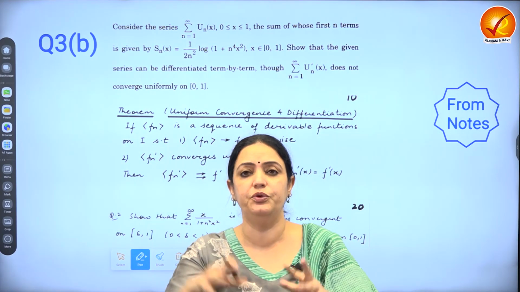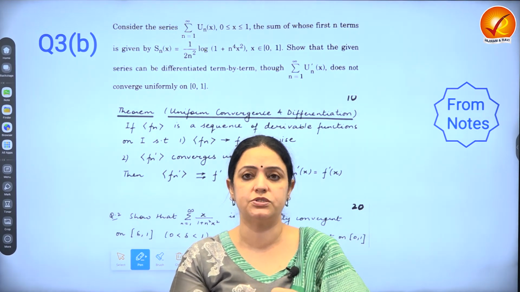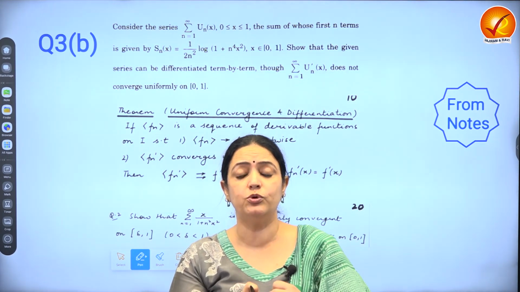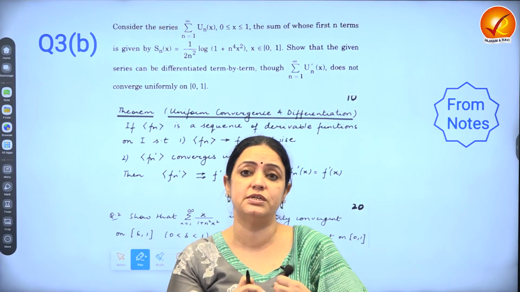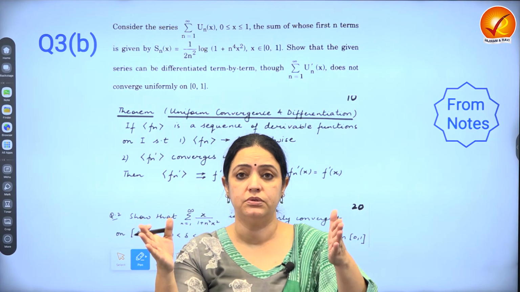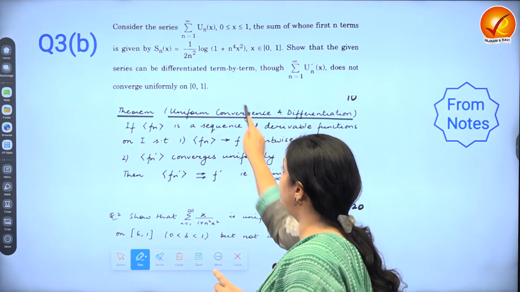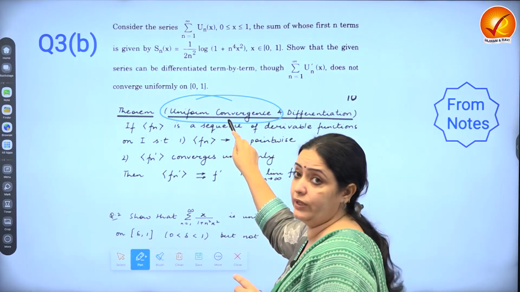If someone says that I know uniform convergence, then what all should you know? Should you just know the MN test? Should you just know the Weierstrass test? No. First and foremost, you should know why uniform convergence is superior to convergence. What is the difference between the two?